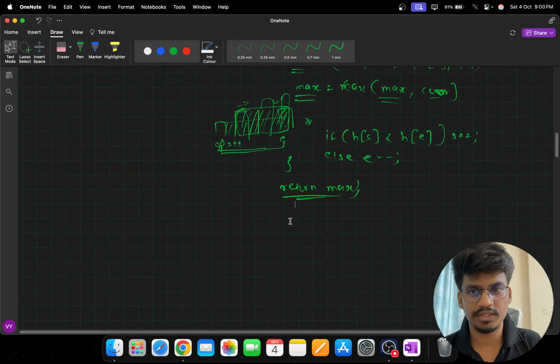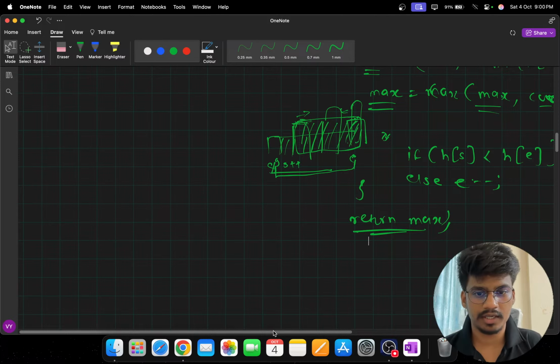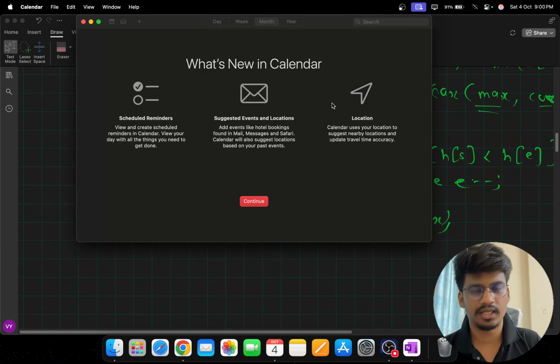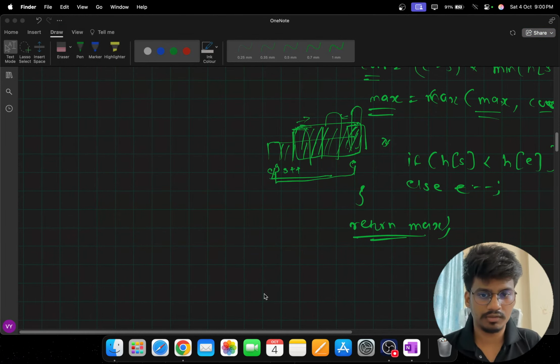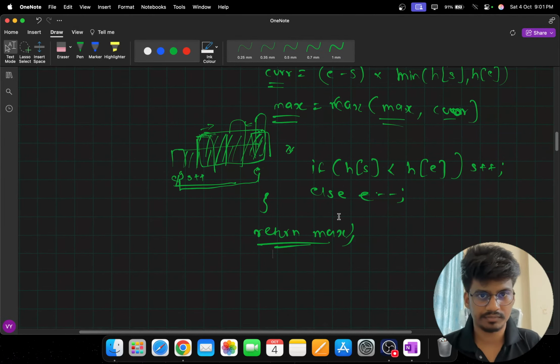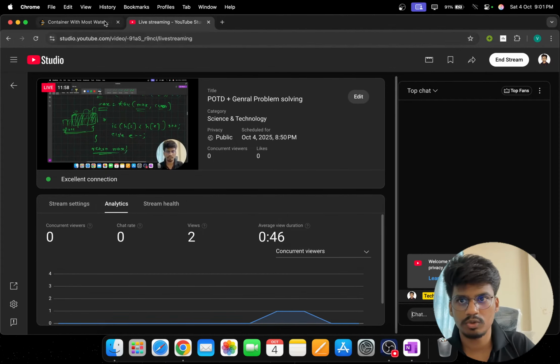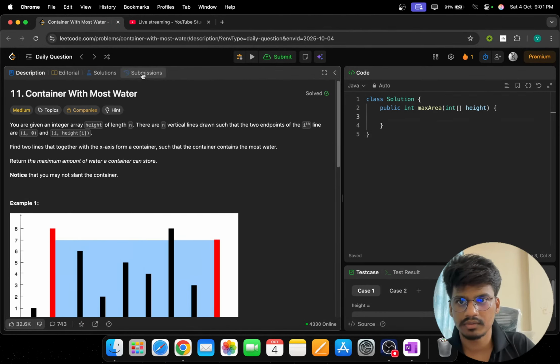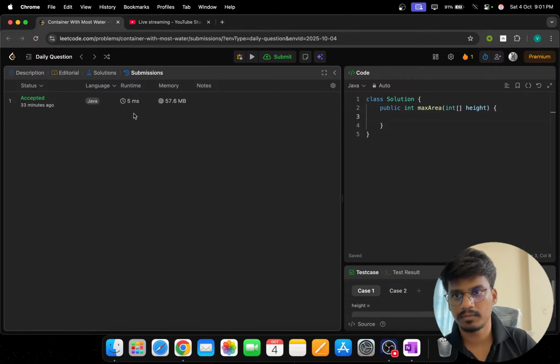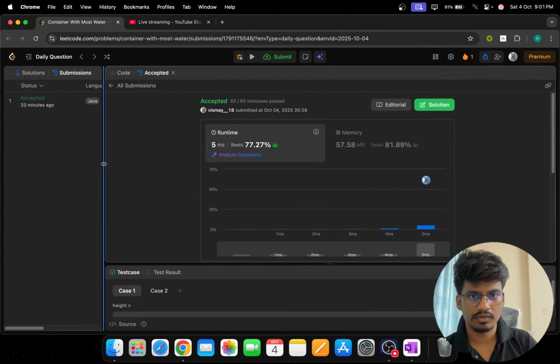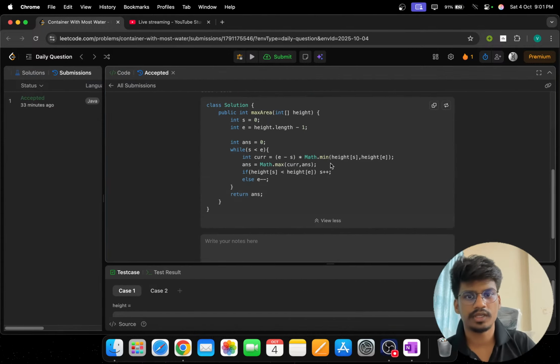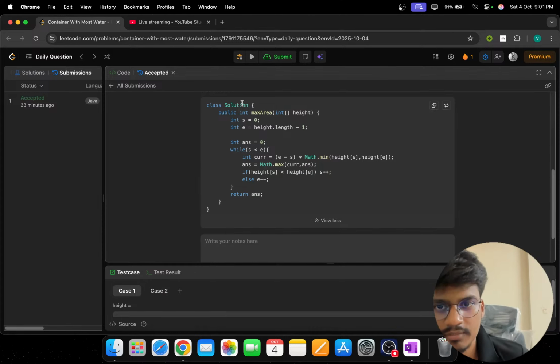So it was an easy medium problem, and we can consider it as question 2 of the weekly or bi-weekly contest. So we will just look at the code which is submitted. So yeah, you can see that we have this exact same solution.